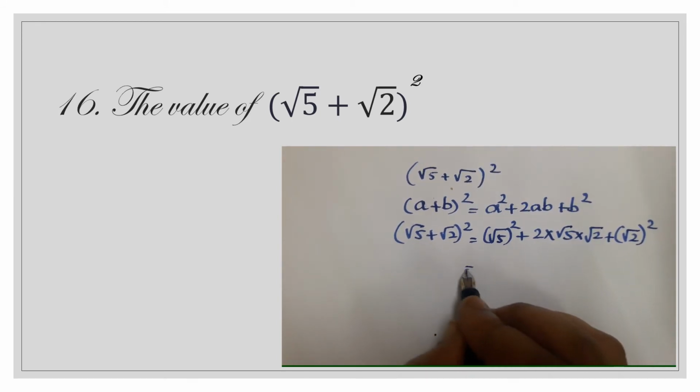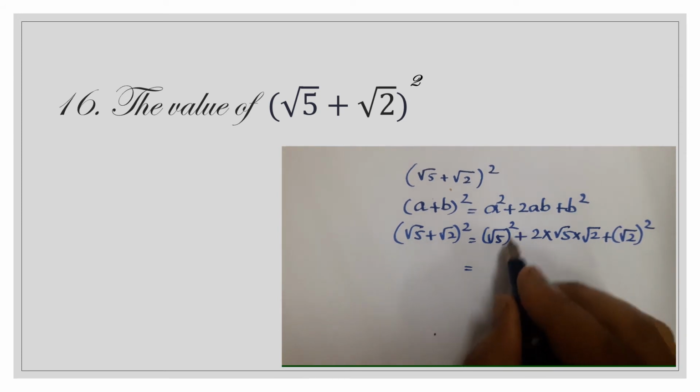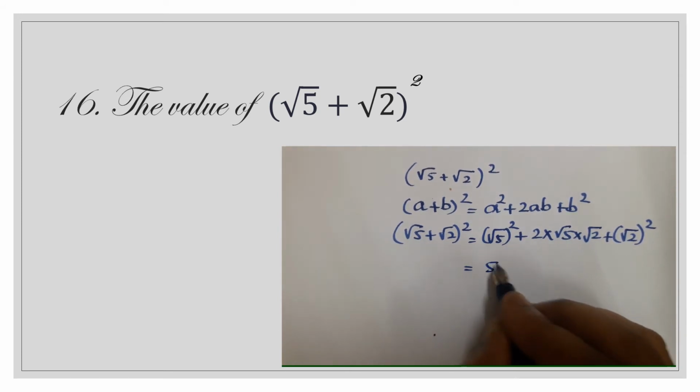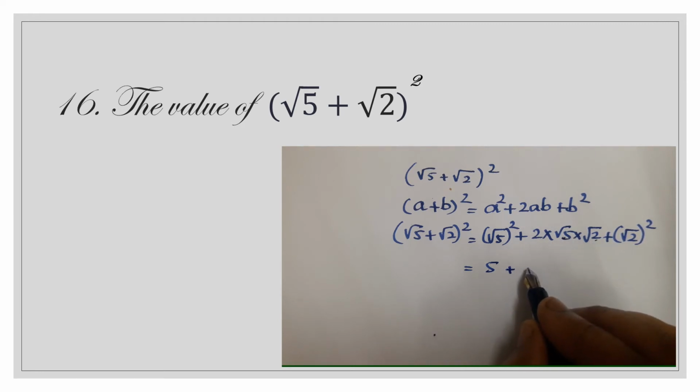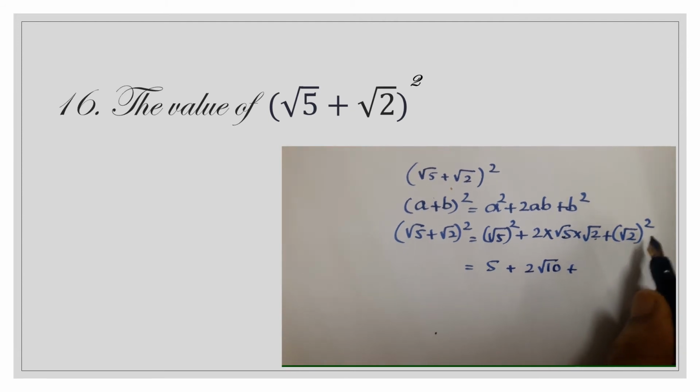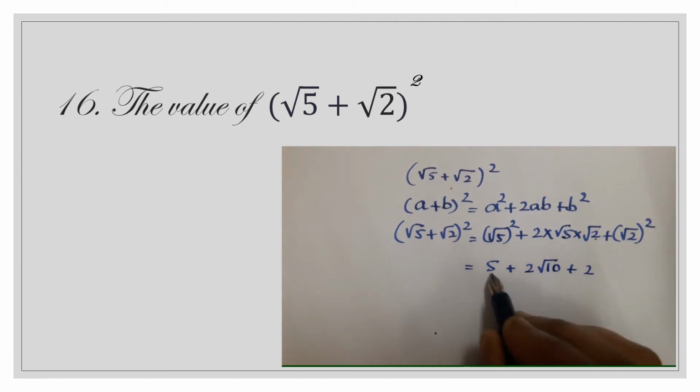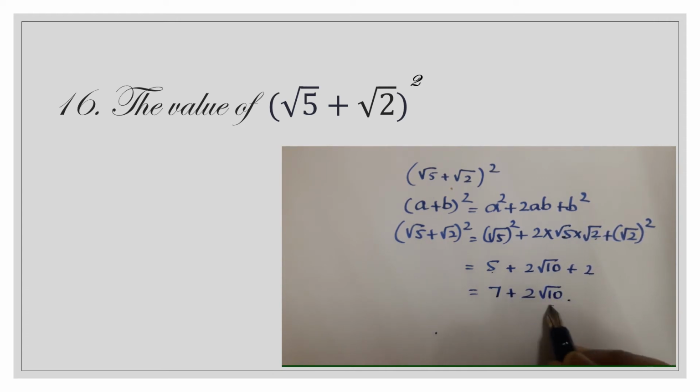Now this is equal to (√5)², √5 × √5 is 5, plus 2 × √5 × √2, that is 2√10, plus (√2)² is 2. So 5 + 2 is 7, plus 2√10.